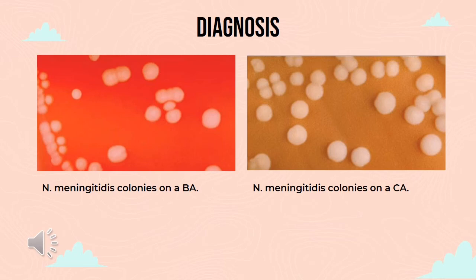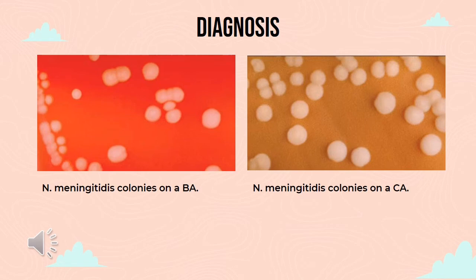This is the examples of the result of culture. So diagram on the right side is Neisseria meningitidis colonies on a blood agar which can be described as grey, unpigmented, round, smooth, moist, glistening, and convex with a clearly defined edge colony.